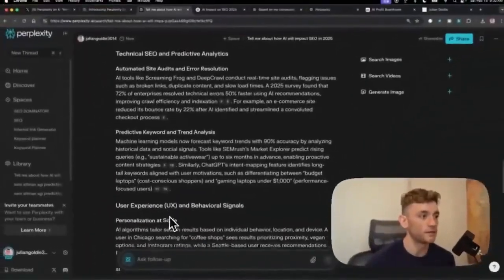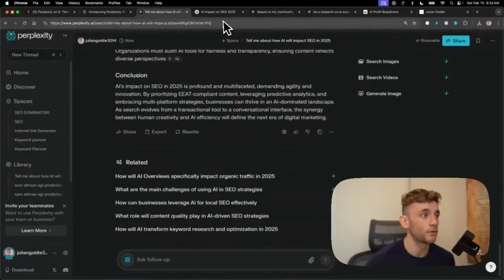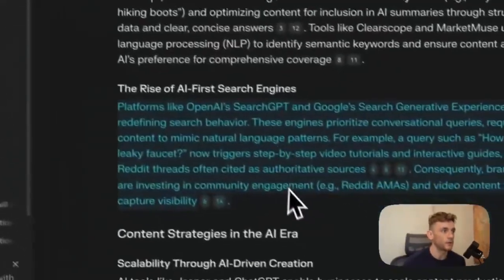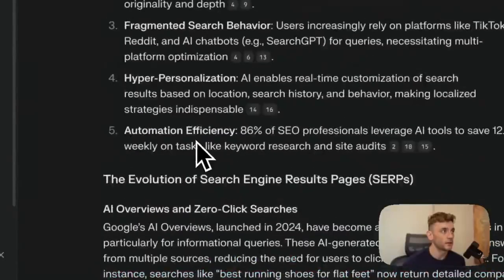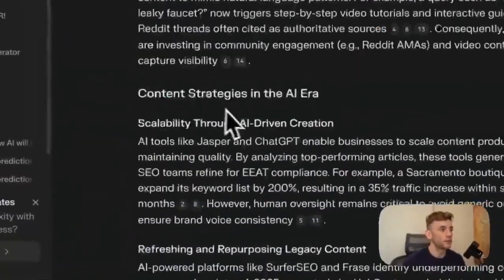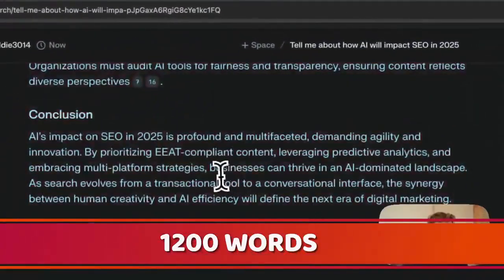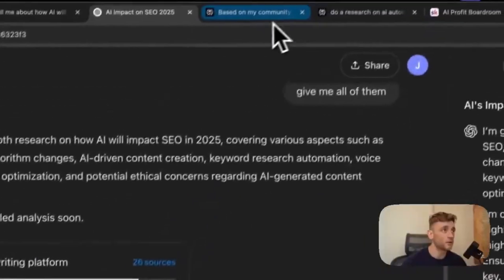Everything in here feels better than what you would get normally from a research report. Everything in here is quite to the point as well. These are very valid insights, but it's not too wordy and it's not too long. If we take that whole report, let's see what we got here. We'll take that, open up, and it is in total 1,200 words. So it's not too long. ChatGPT is still coming back to us.